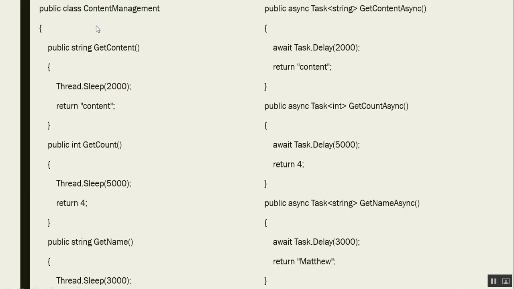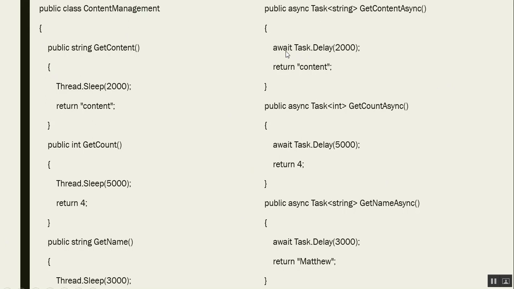Here we have got one class. This is another example of synchronous and asynchronous methods. Public string get content is the synchronous implementation of three methods which will sleep for 200 milliseconds, 500 milliseconds and 300 milliseconds and return as a result, whereas these are overloaded methods, the asynchronous implementation of these synchronous methods.